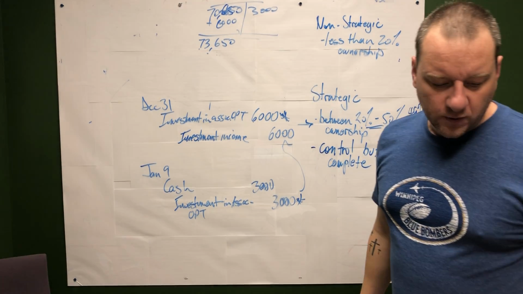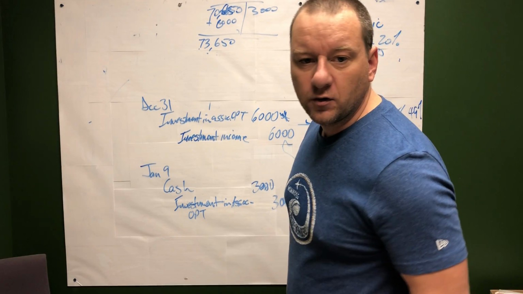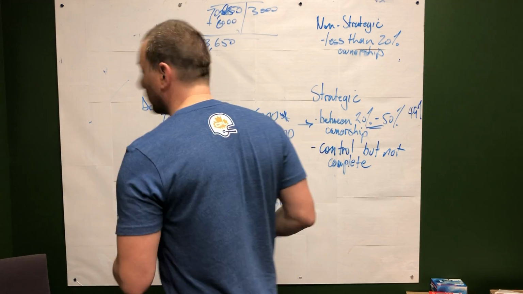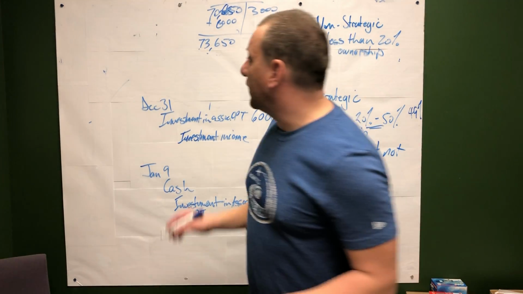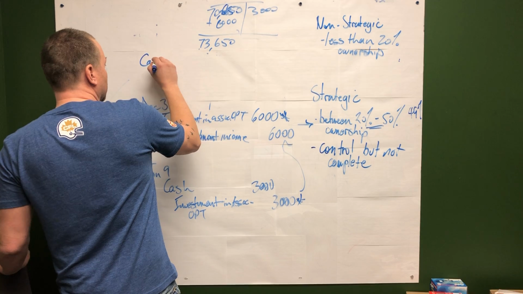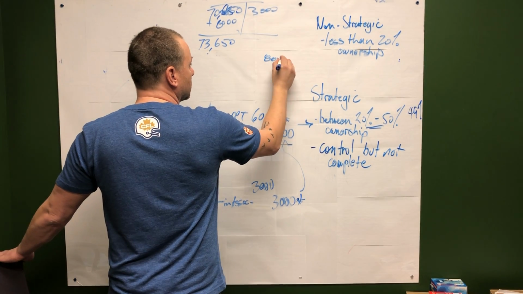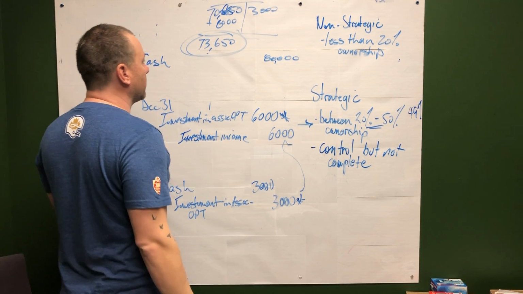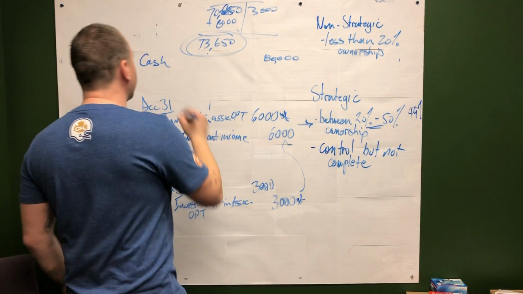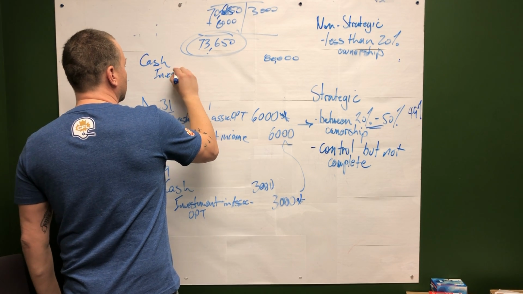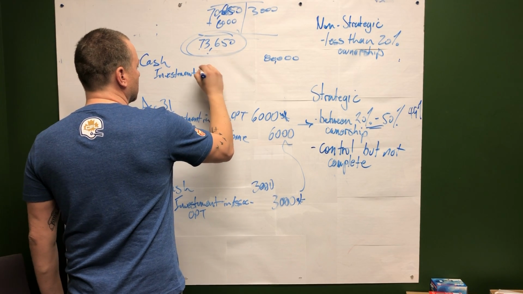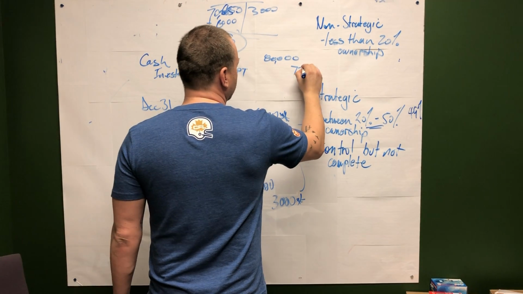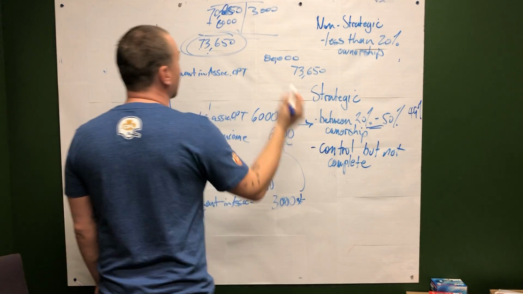So as time goes on, we want to sell our shares. Okay, great. So let's assume that Micron sells those OPT shares for $80,000. Now, what would the entry be? Okay, so we receive cash. So debit cash, 80,000. Right? Now, that investment is on our books at 73,650. So we sold that. $73,650 gets the credit. So now that's off our books.